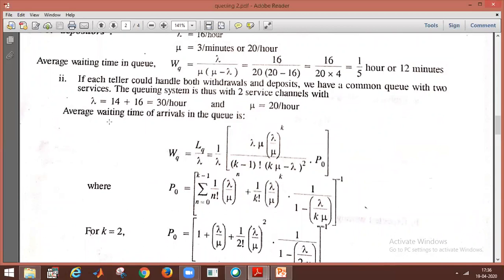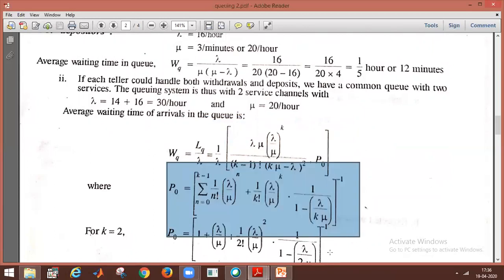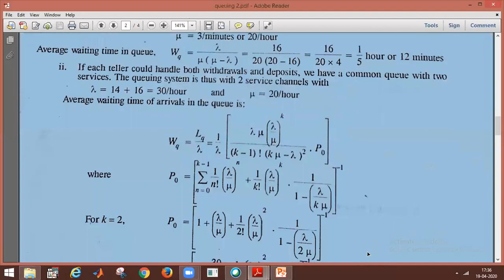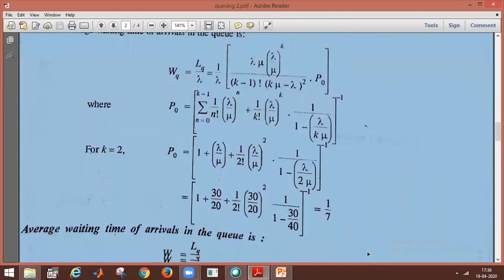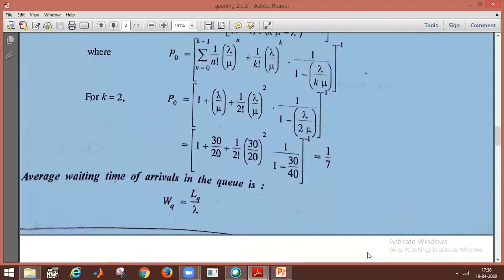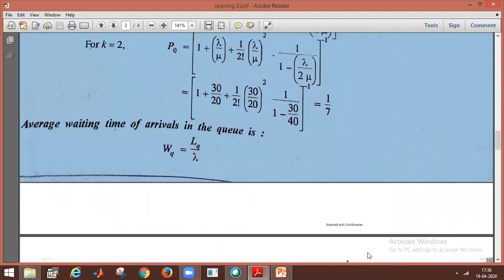So the average waiting time WQ is equal to LQ by lambda. What is the LQ? This is the formula for LQ. So what is the P naught? This is the formula for P naught. For K equal to 2, substitute and we get P naught as 1 by 7.